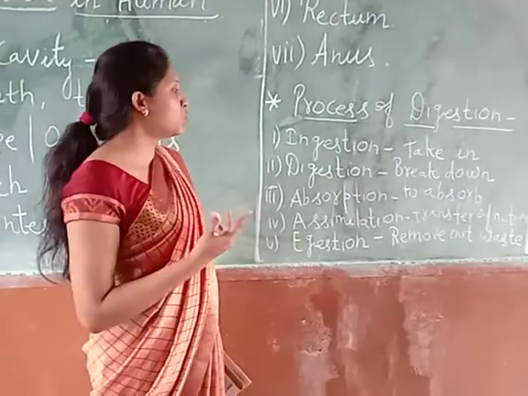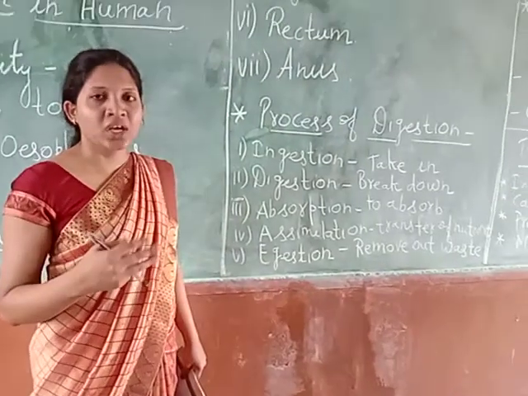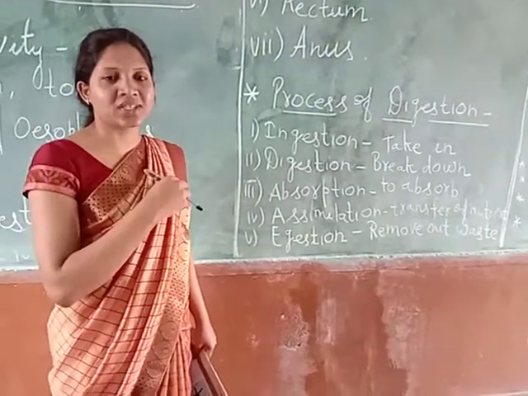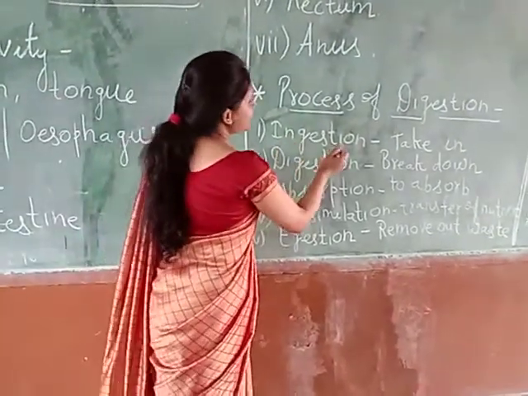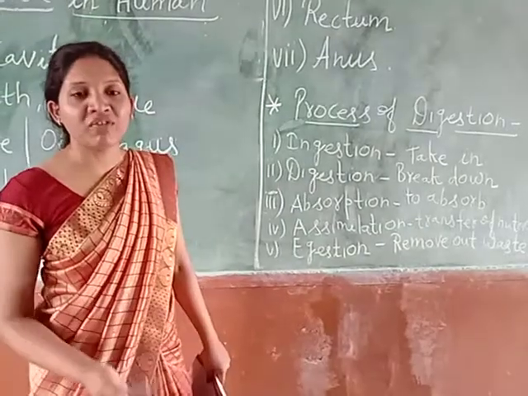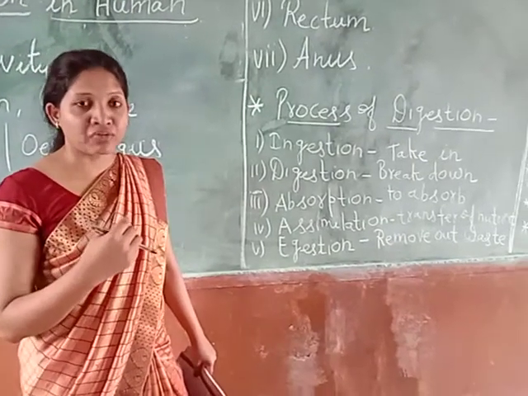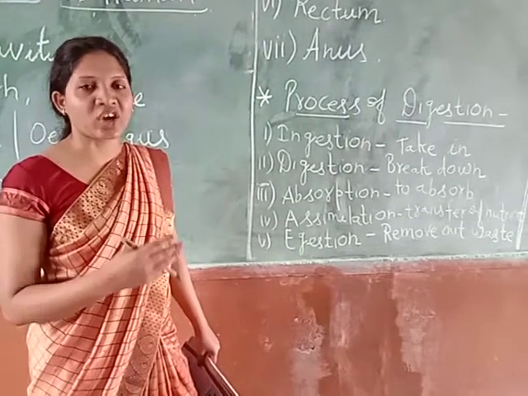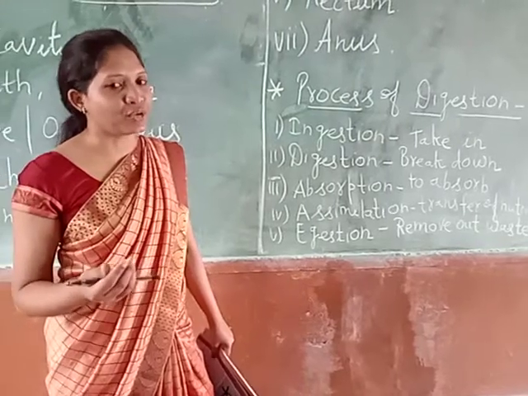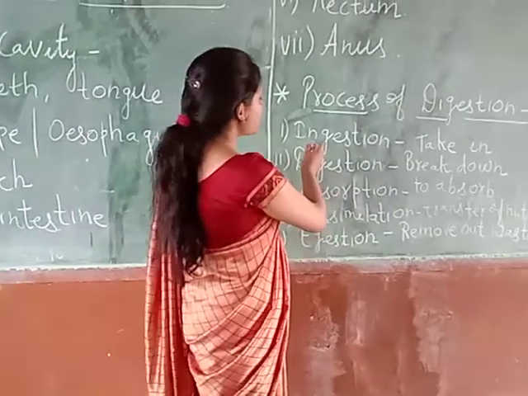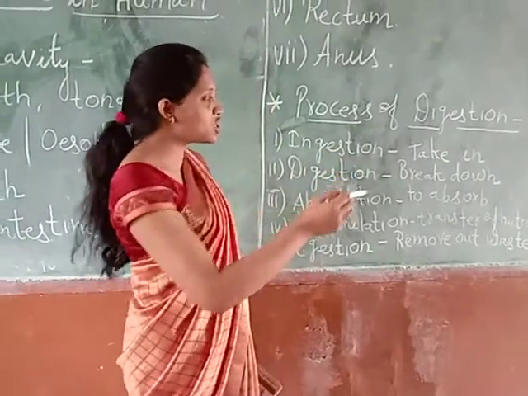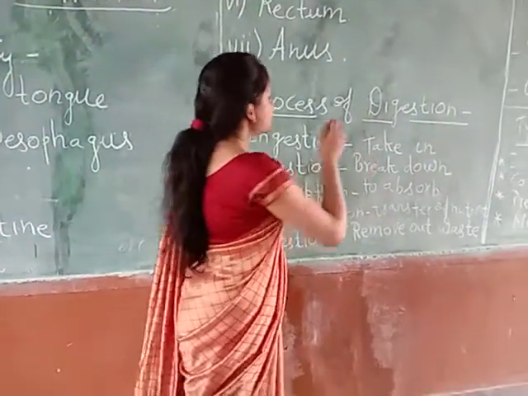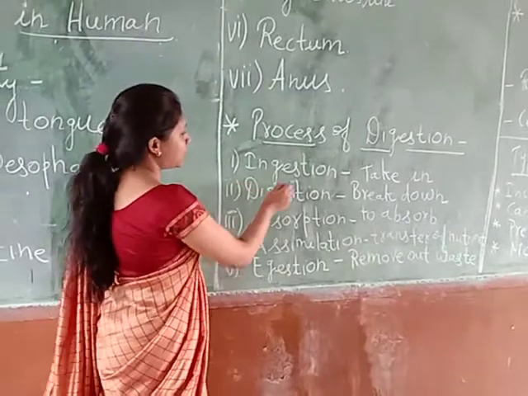All that, the modes of taking food, we have discussed in our previous class, chapter number 1. So students, ingestion is the process of taking in of food, and different organisms eat different types of food.